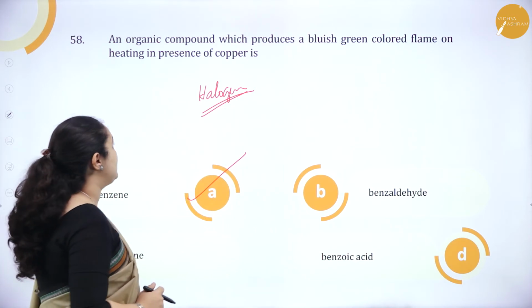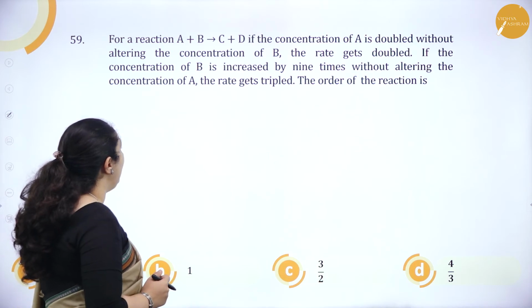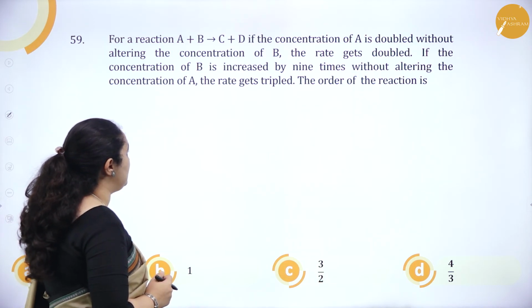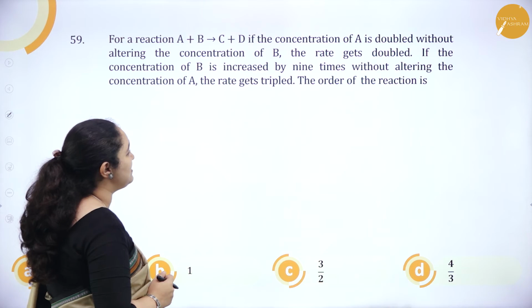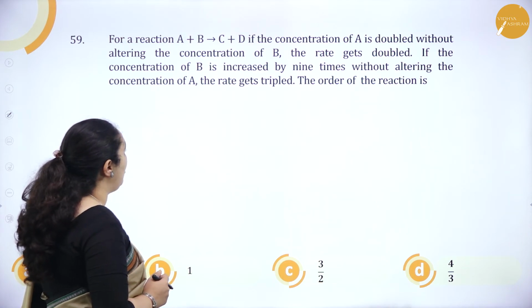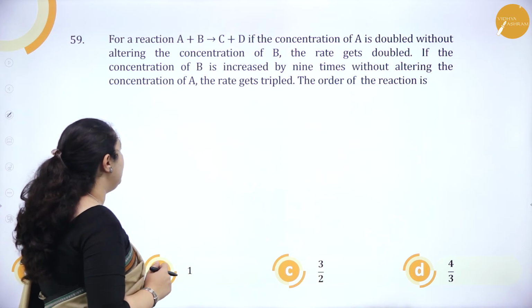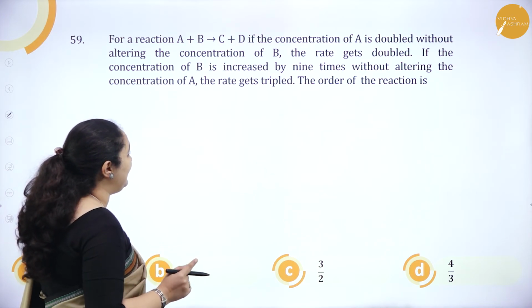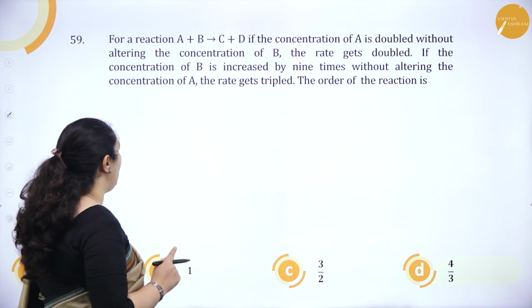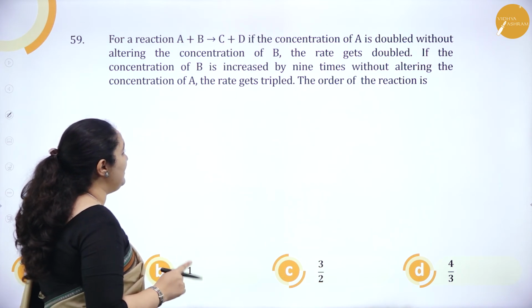Okay. Next question. For a reaction A plus B giving C plus D, if the concentration of A is doubled without altering the concentration of B, the rate gets doubled. If the concentration of B is increased by 9 times without altering the concentration of A, the rate gets tripled.